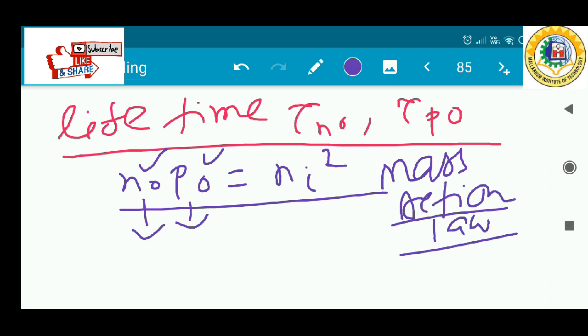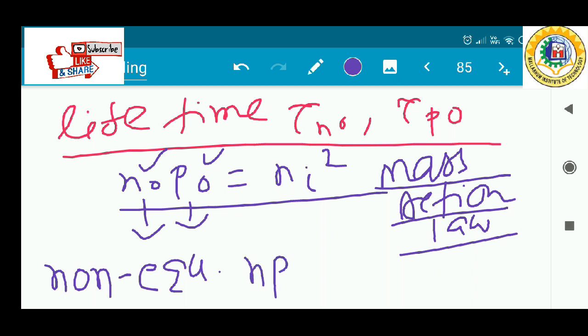When the semiconductor is in a non-equilibrium condition, meaning it is exposed to an external force that creates extra electron and hole concentration inside the semiconductor, the mass action law is no longer valid. That means you cannot say that the electron concentration into hole concentration is equal to n0 into p0.